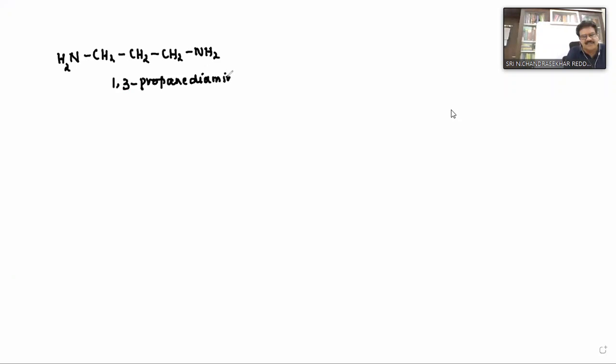See this, 1, 2, 3: 1,3-propanediamine. Now I'll write one more here: CH3, CH, NH2, CH2, NH2. What is this compound's name? 1,2-propanediamine, isn't it? Correct.